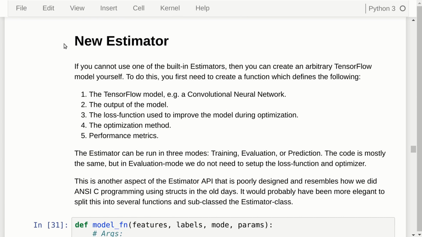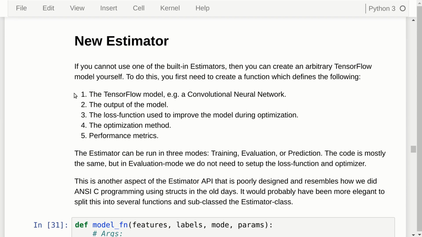So now let's say that you are not happy with a deep, fully connected neural network. You want to create your own, and there's no pre-made or canned estimator that exactly fits what you want to do. So you need to make your own. And the way this has been done in the Estimator API is that we need to create this model function here, and it basically does 5 things.